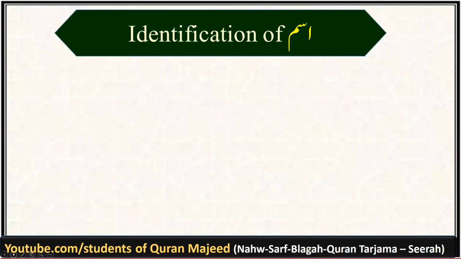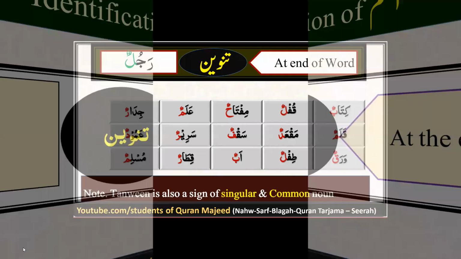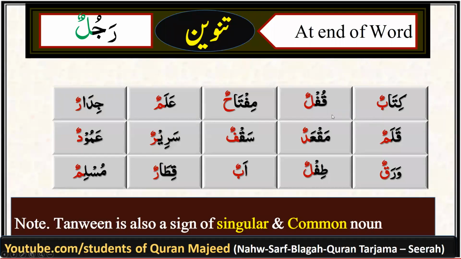The second sign to identify an ism is at the end of the word. If we have a tanween, that is two fatha, two kasra or two damma, it is also an ism. So tanween at the end of the word also indicates that it is an ism. Examples are kitabun, qoflun, miftahun, alamun, jidarun, amudun, sarirun.